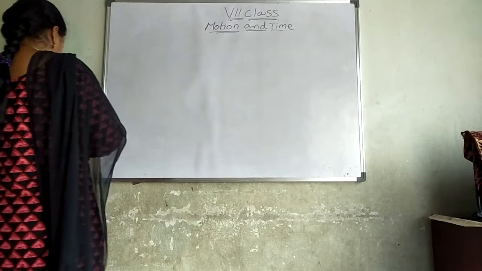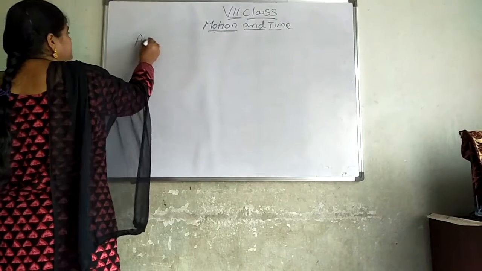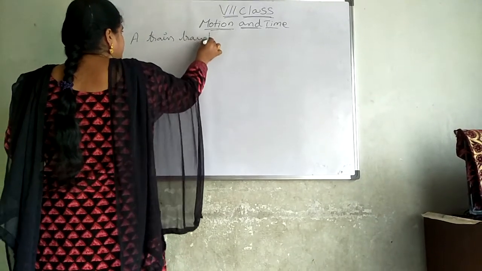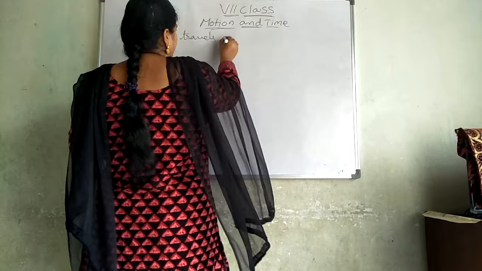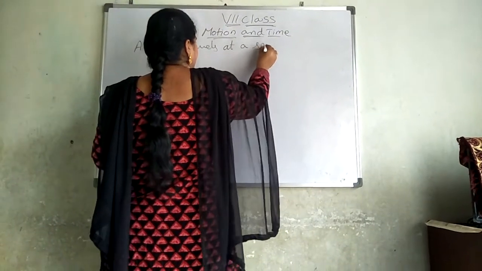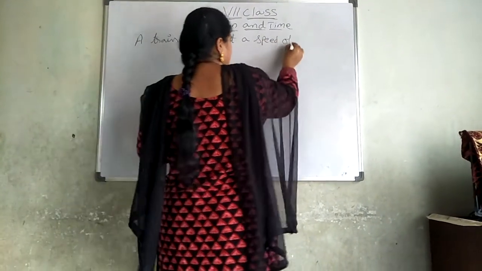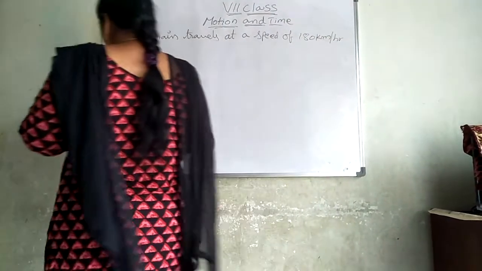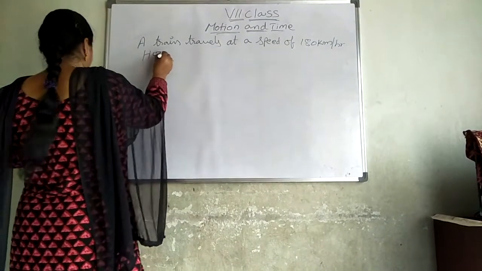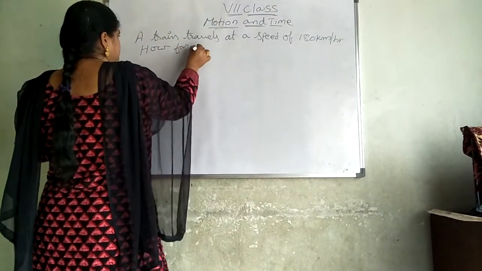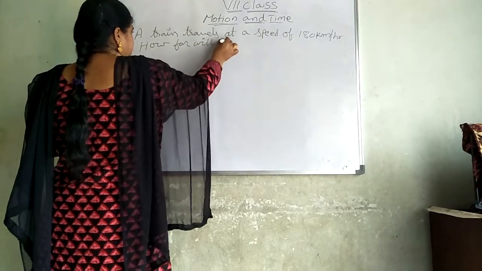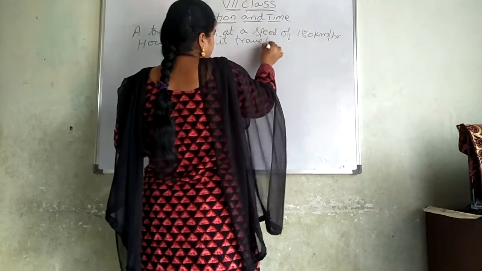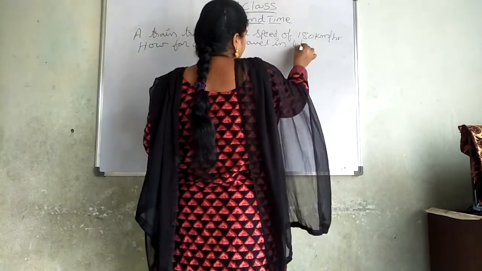Next problem. A train travels at a speed of 180 kilometers per hour. How far will it travel in 4 hours?